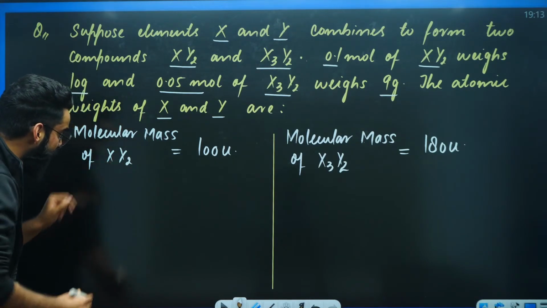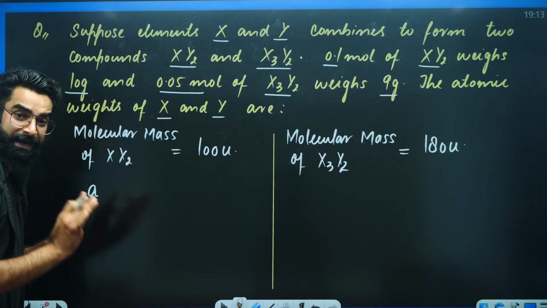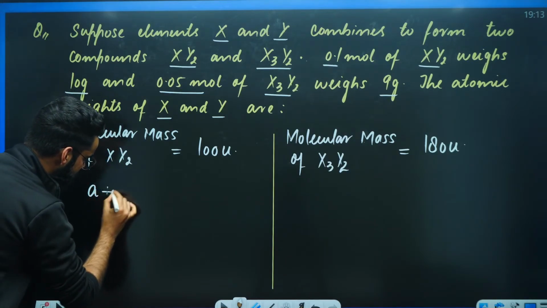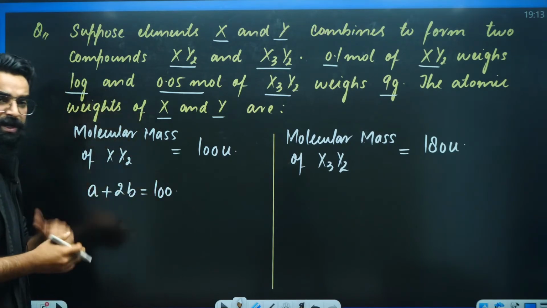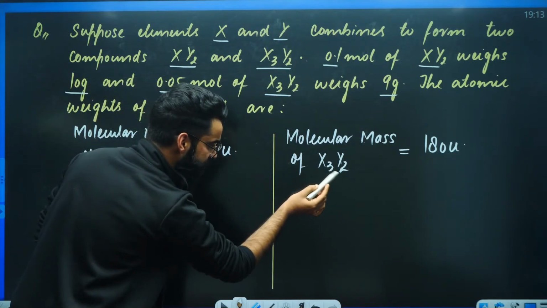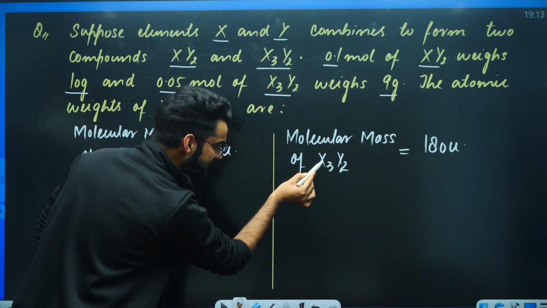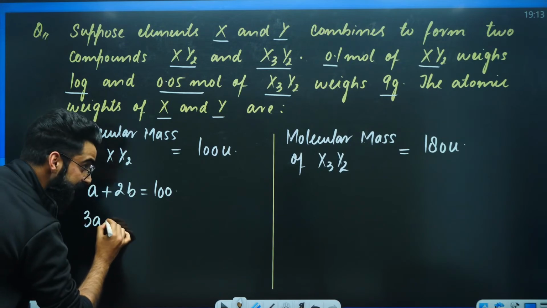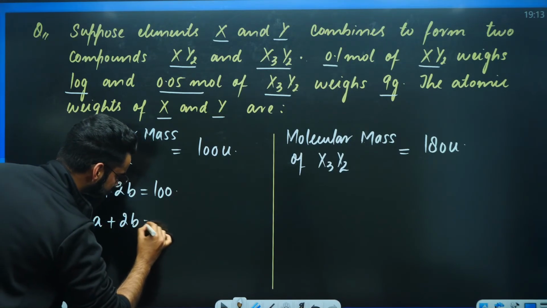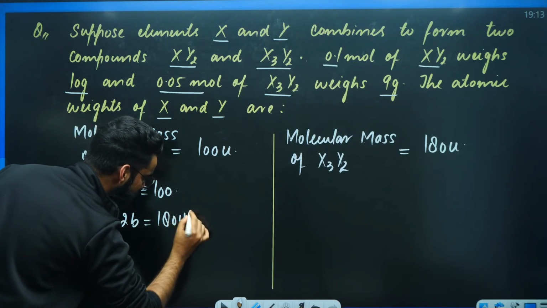So I can make one equation. A plus 2 times B will be equal to 100 U. This will be one equation. Similarly, second equation, it's going to be 3 times A plus 2 times B is equal to 180 U.